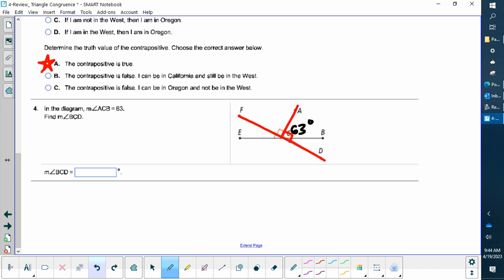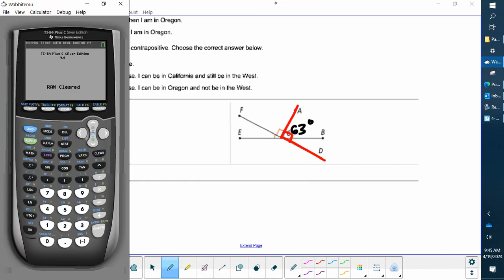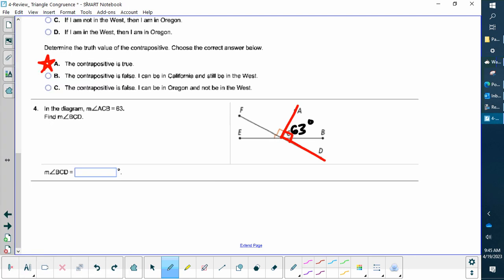And these two also have to add up to 90 degrees. So I'm going to just take a calculator real quick, make sure I don't make any tedious mistakes. And I'll need it later anyways. So 90 minus 63 is 27 degrees. So the correct answer is 27 degrees.